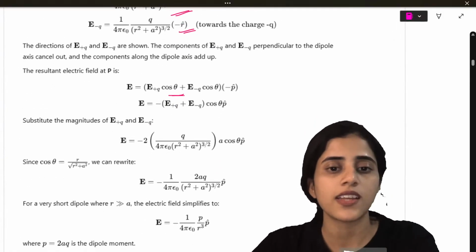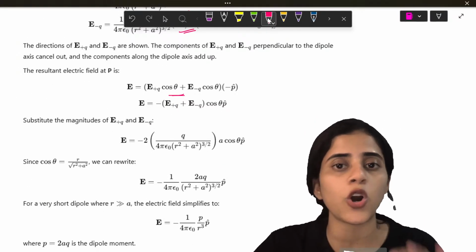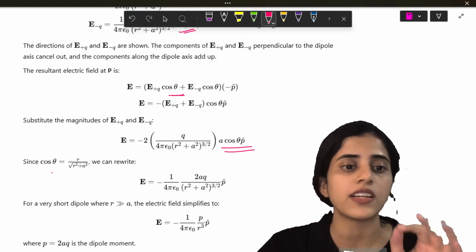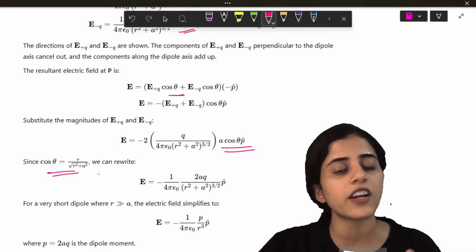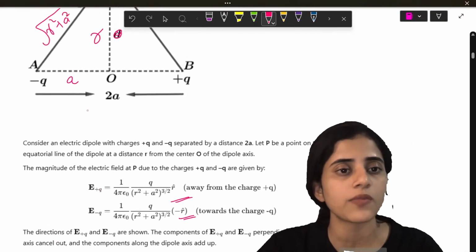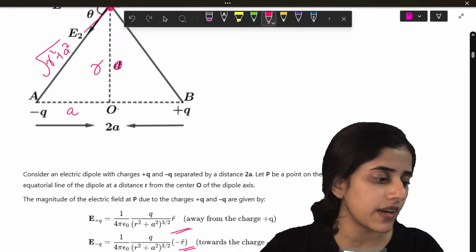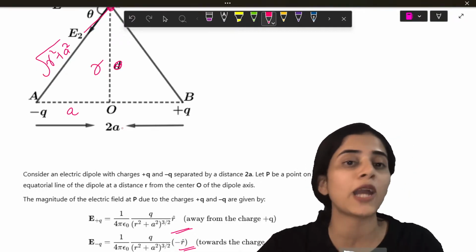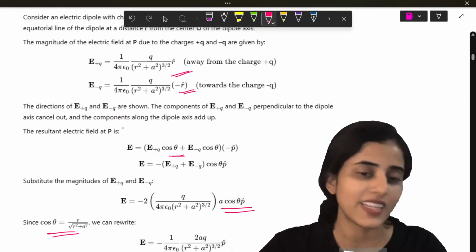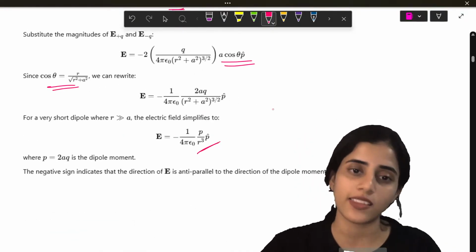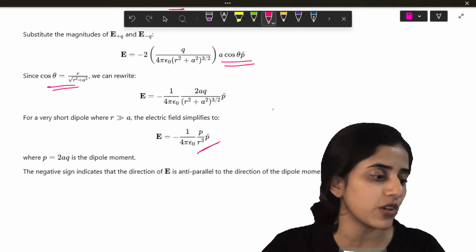Now this a cos theta, I have put all the steps in detail here, so you can actually try this by yourself. A cos theta will be r divided by the square root of r square plus a square. How? Again, cos theta is adjacent side by hypotenuse. And when you do the math, you will get this. This is the second very important question.